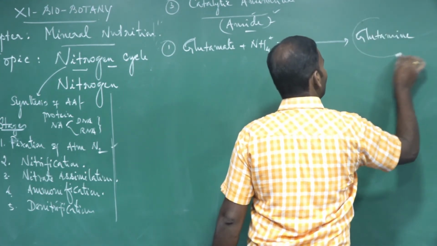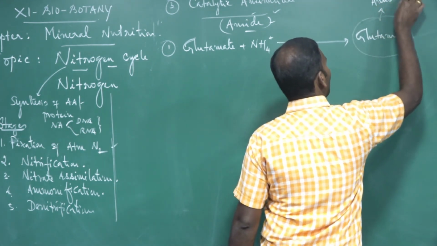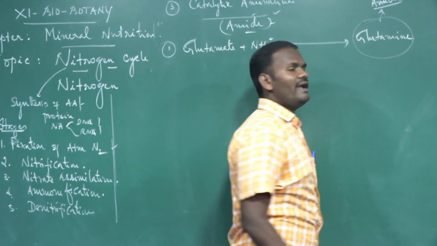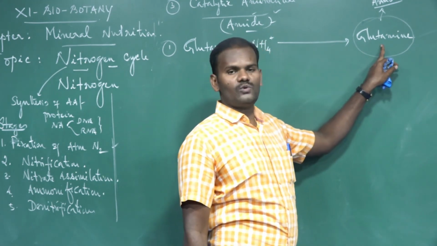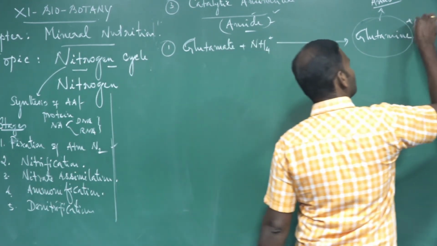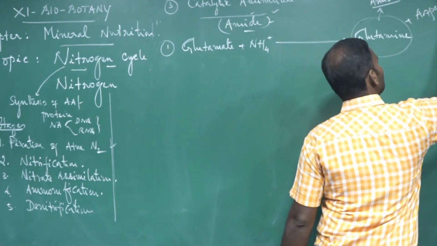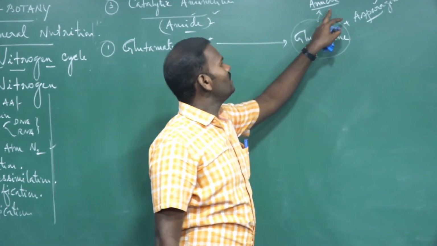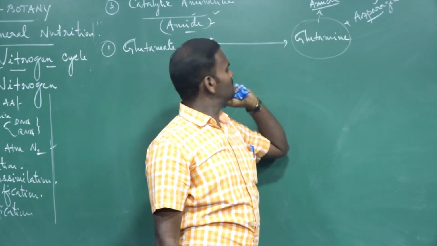Glutamine is an amide. There are two amides present in plants, one is glutamine, another one is asparagine. Amides contain more nitrogen than amino acids.